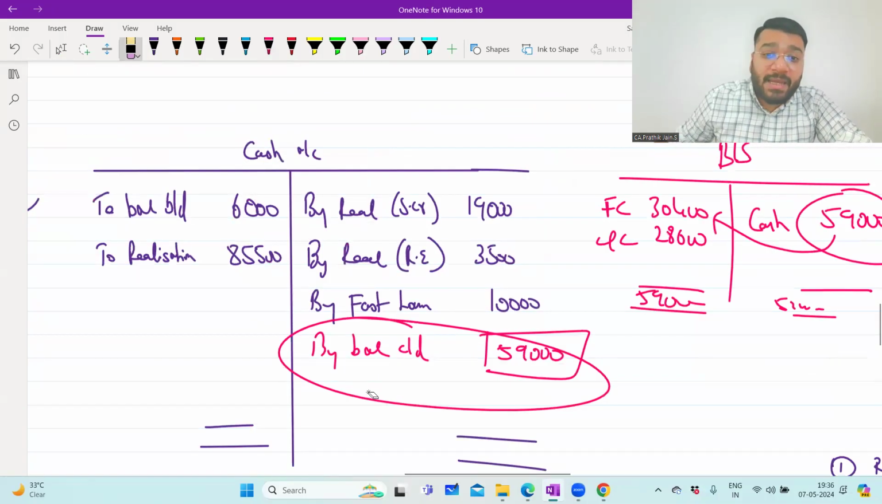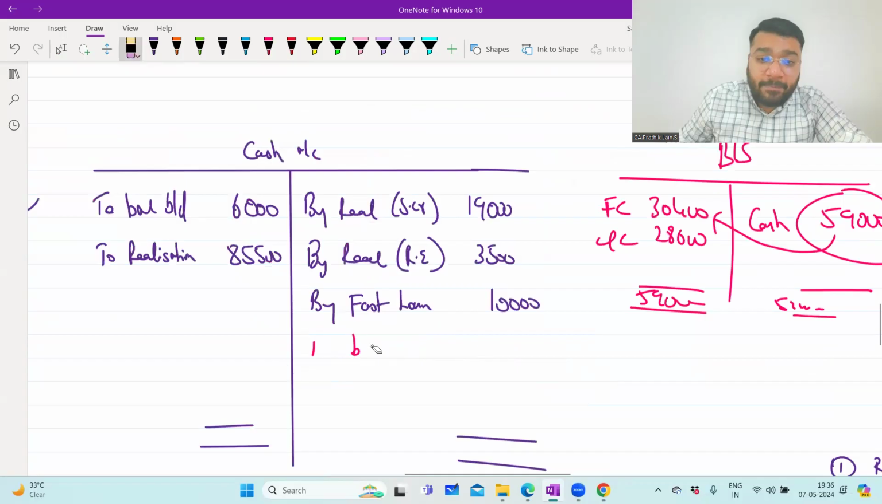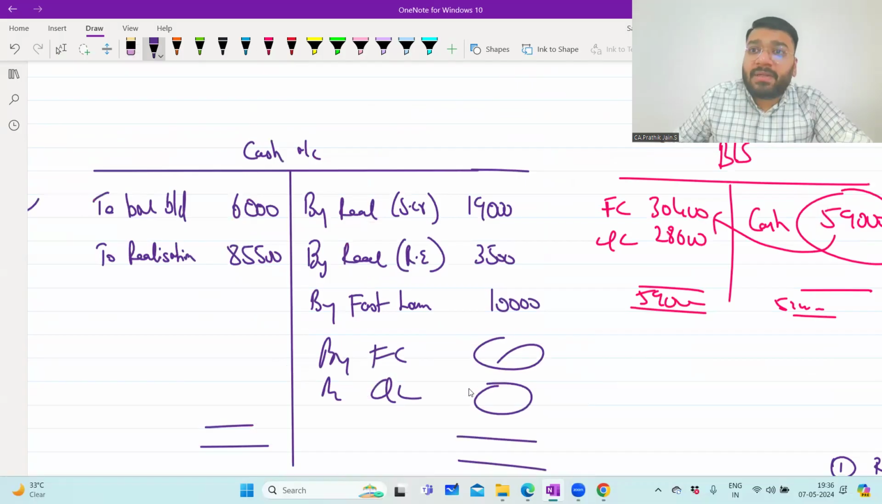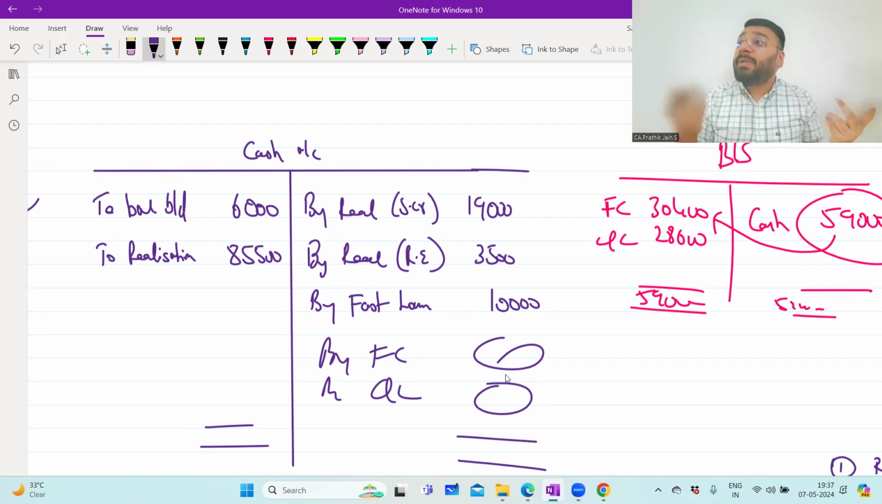So this will not be to balance carried down. It will be by fixed capital. That amount, whatever is from the capital account, please copy paste. So guys, the example we did was a scenario where there was surplus money in the business itself. And when the owner took the money, he took the surplus money.